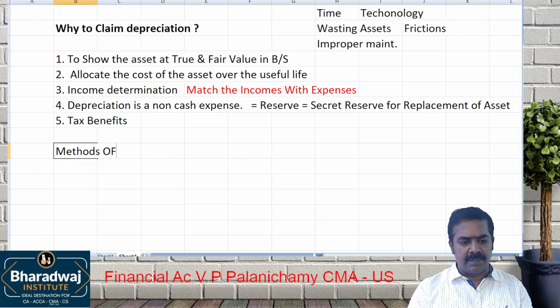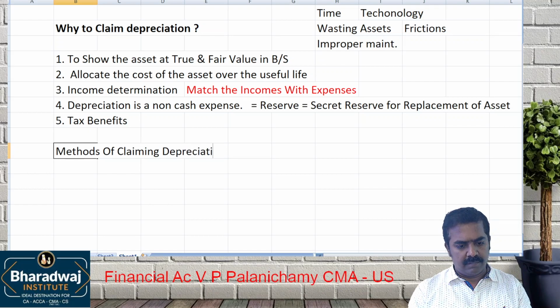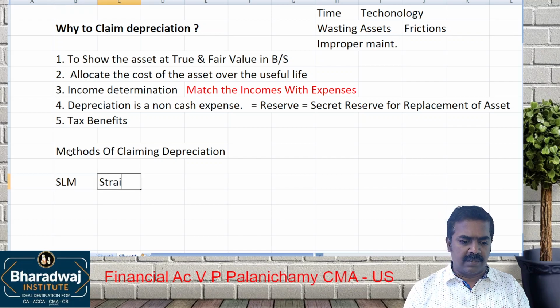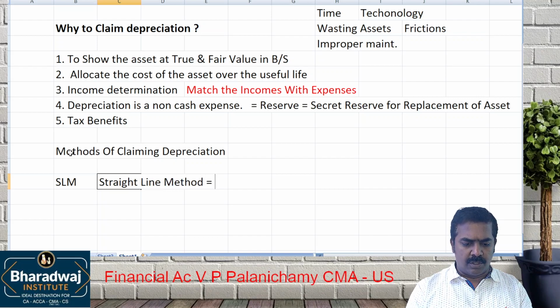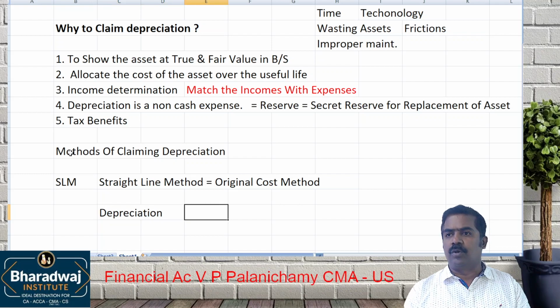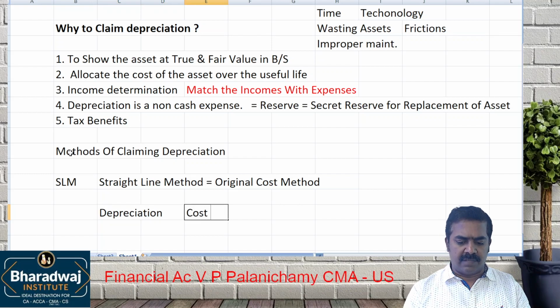Methods of claiming depreciation. There are two methods of claiming depreciation. Basically, one is called the straight line method. This is also called the original cost method. How to work out depreciation? Cost of the asset minus scrap value divided by estimated useful life.